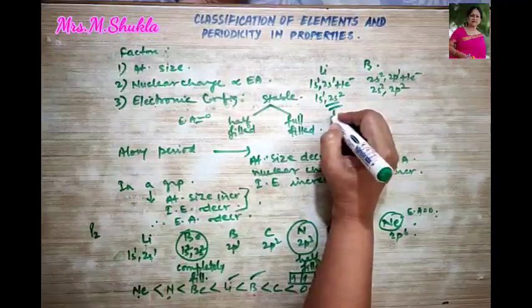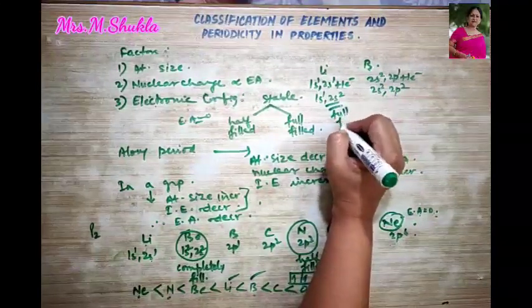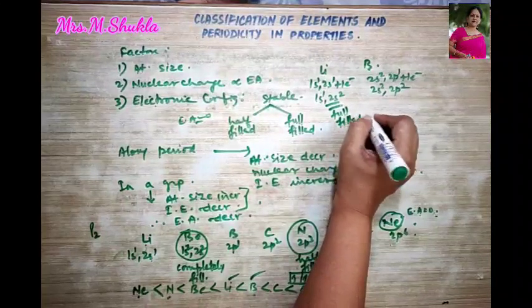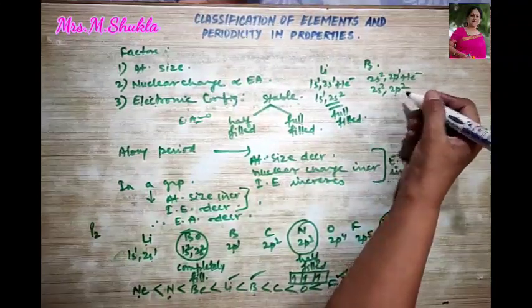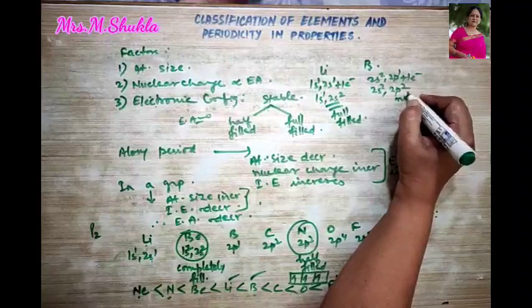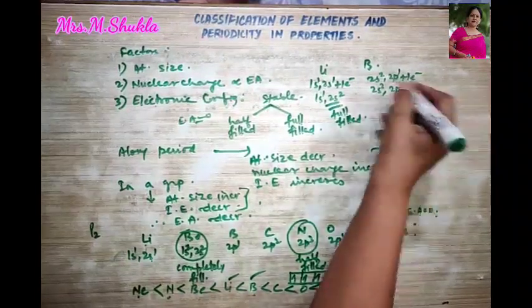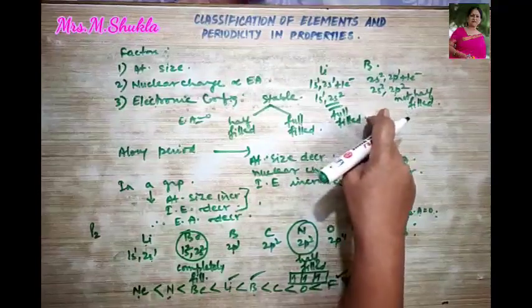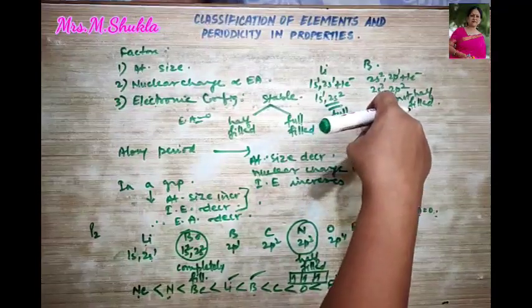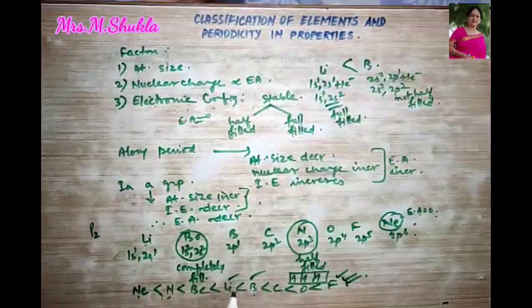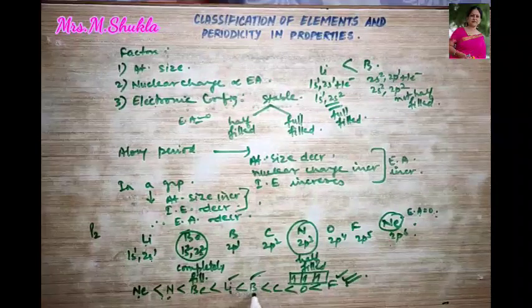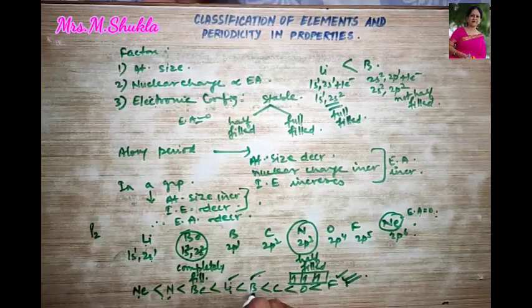The lithium one has become filled, and this is not even half filled. So which one will have lesser electron affinity? Lithium will have less electron affinity than boron.